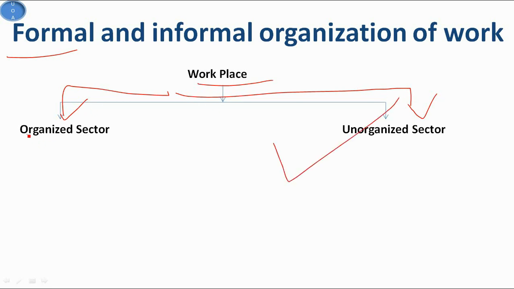Workplaces in the organized sector are governed by various laws of the land such as company law, tax law and labor laws, and the labor laws seek to protect the interest of labor and prevent their exploitation. As a result the workers of the organized sector are protected, hence they are called organized sector labor or formal sector labor, and all the labor unprotected by laws is informal sector labor or unorganized sector labor.